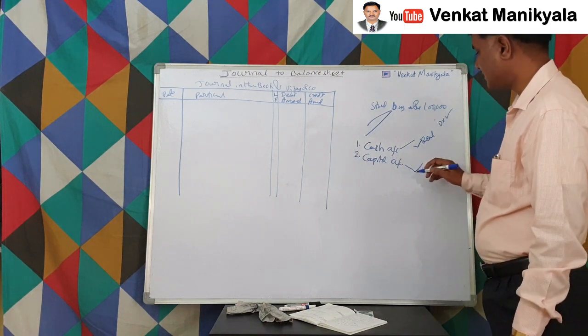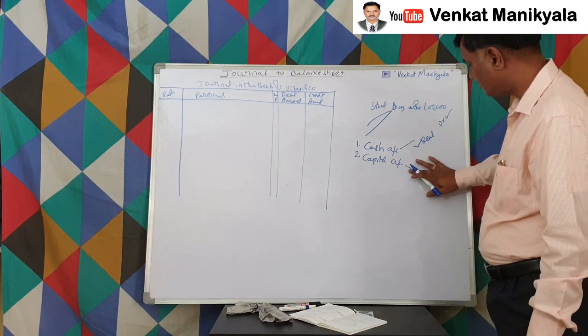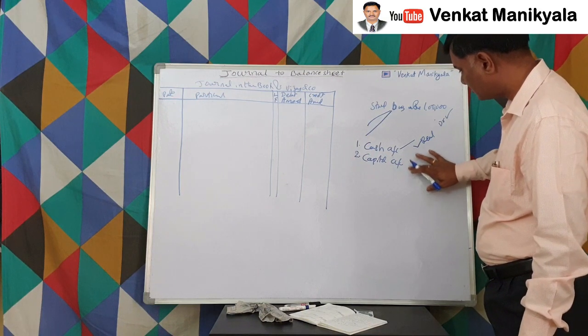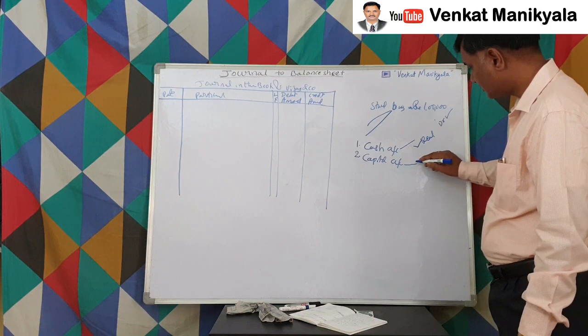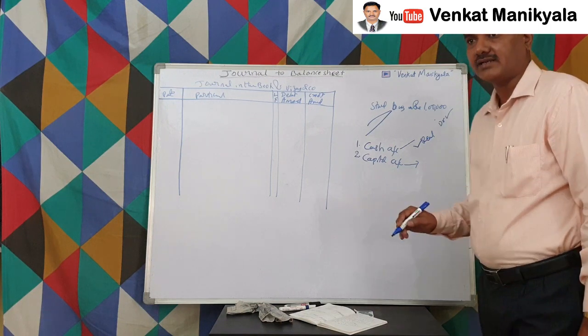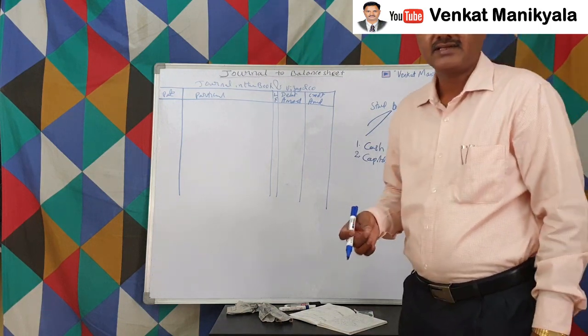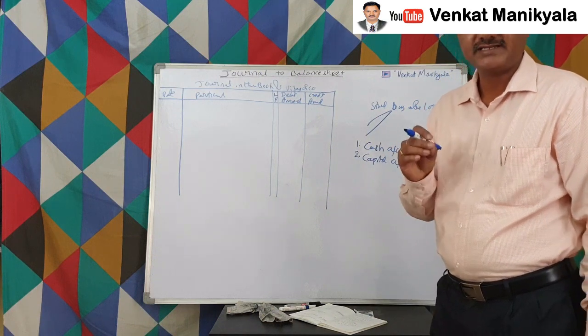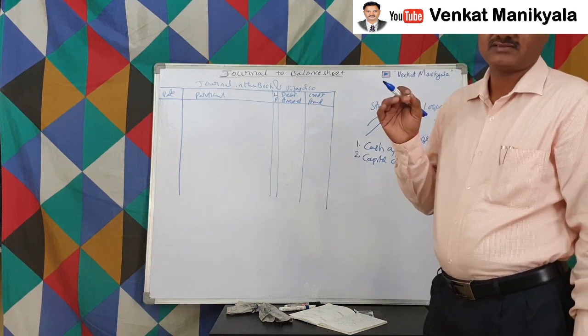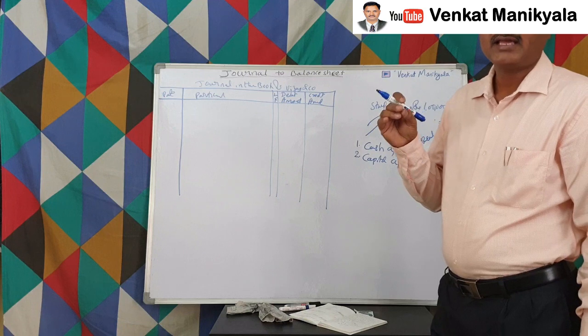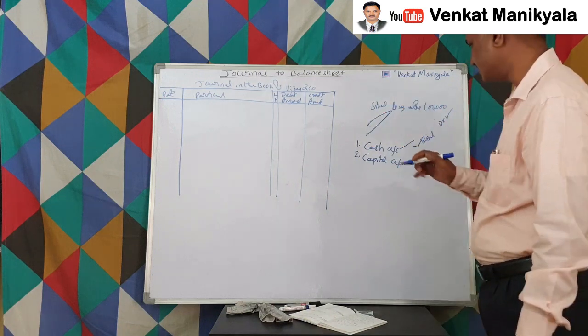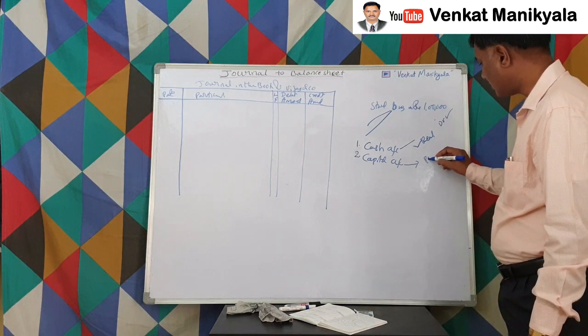The next one is capital. Which account is the capital account classified as? That also we first have to segregate. What does capital mean here? Capital is representing Vijay, right? Vijay is a person. Vijay is a natural person, right? So it's a personal account.